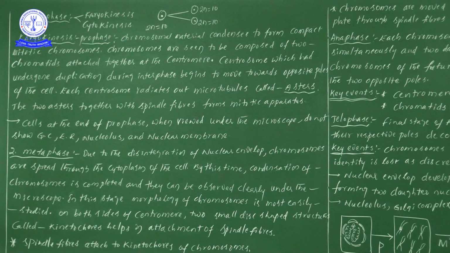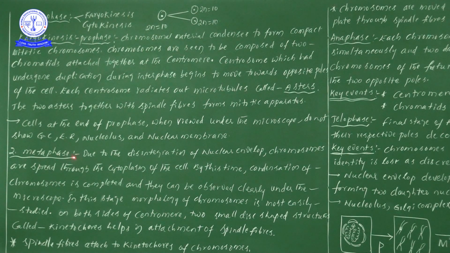So here we can understand that even though we are taking the eukaryotic cell for the study of cell cycle and cell division, by the end of prophase we could not find these cell organelles in the cell. The Golgi complex is absent, the endoplasmic reticulum will not appear, the nucleolus will not appear, and the nuclear membrane also will not appear at the end of prophase. So this is a small piece of information regarding prophase.